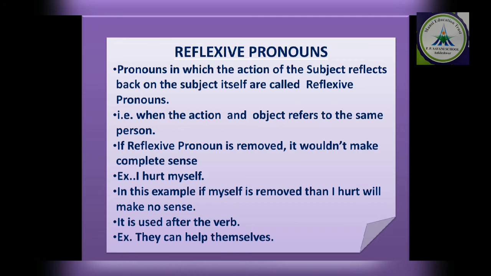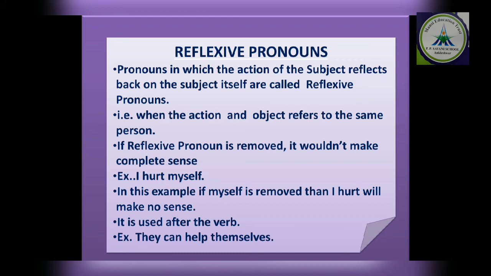Pronoun के साथ self होएगा तो वो reflexive बनेंगे. Clear? Pronoun in which the action of the subject reflects back to the subject itself is called reflexive. Little difficult. In easy word, when the action and the object reflects the same person, एक्शन और ऑब्जेक्ट भी सेम पर्सन को रिफ्लेक्स करता है, तो इट बिकम्स द रिफ्लेक्सिव प्रोनाउन. क्लियर हुआ? थोड़ा सा क्लियर.